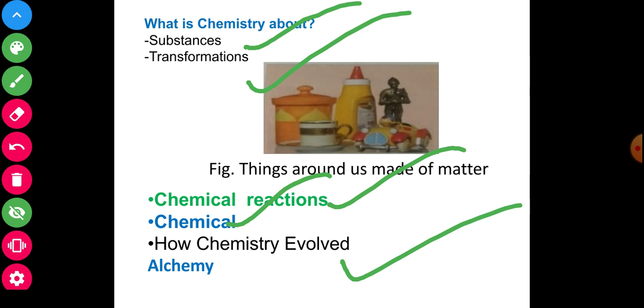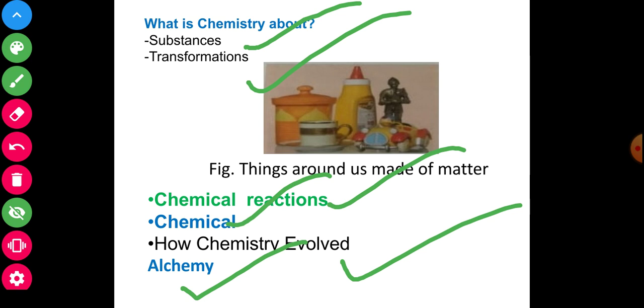Now another word is here, written in point 2: alchemy. Previously I discussed what? Before the chemistry of today, there was alchemy. The word alchemy was derived by the Arabs from the Greek-Egyptian word chemia, and alchemy was mainly practiced by the Arabs, Greeks and Egyptians until the 16th century.